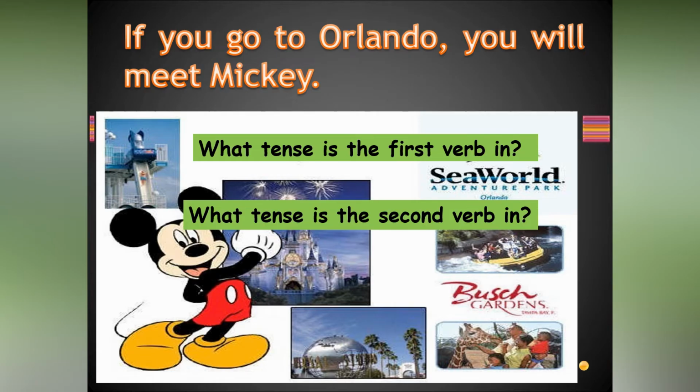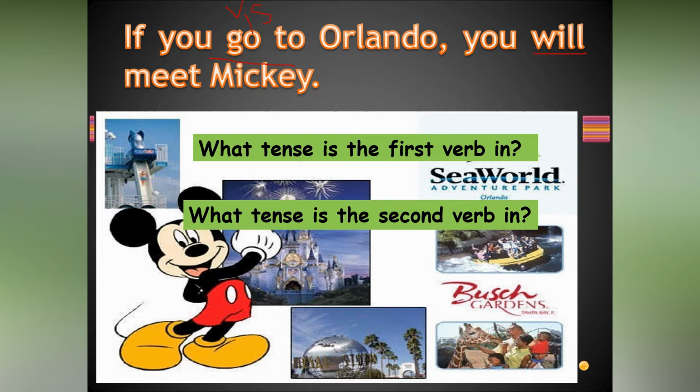Now, if you go to Orlando, you will meet. Now, till now we learned the zero conditionals and we got practice. Now, new one. Here, if you go to Orlando, you will meet Mickey. Mickey lives there. So, Mickey is the character in Orlando. So, here, if you go, it is simple present tense. V1, yes. Till now we learned that the if conditional and the main clause both are in the simple present tense only, but here will came.